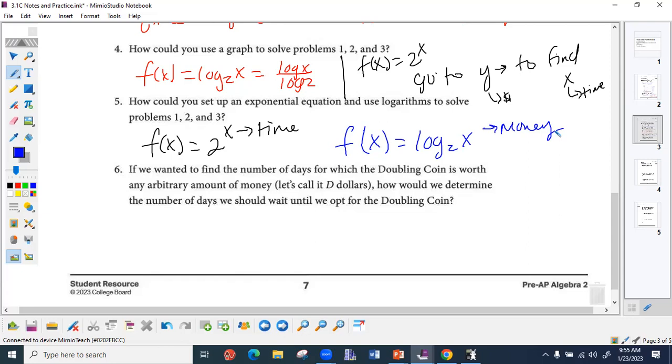All right, so conclusion. If I wanted to make this in terms of dollars, and I'm solving for dollars, which one am I using? I'm going to use the second one. So instead of using x, it wants me to do what? We would have f of D equals log base 2 of D, just so that I'm emphasizing what x represents in this one. x represents the dollars.